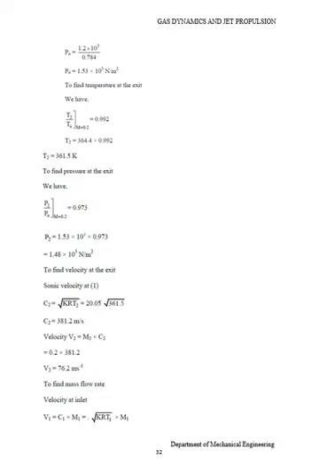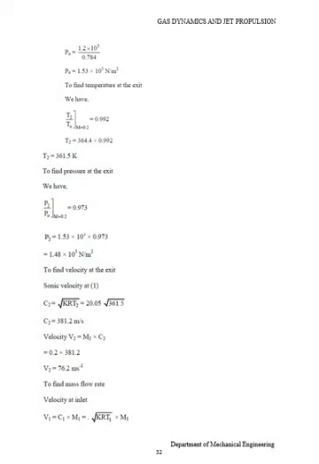To find the temperature at exit, we have T2 divided by T0 at Mach number 0.2 equal to 0.992. Therefore T2 equals 364.4 into 0.992. Therefore T2 equals 361.5 Kelvin. To find the pressure at the exit, we have P2 divided by P0 at Mach number 0.2 equal to 0.973. Therefore P2 equals 1.53 into 10 power 5 into 0.973. Therefore P2 equals 1.48 bar.